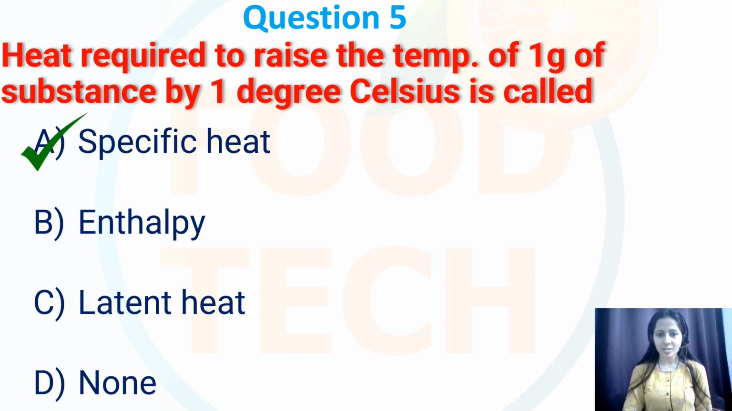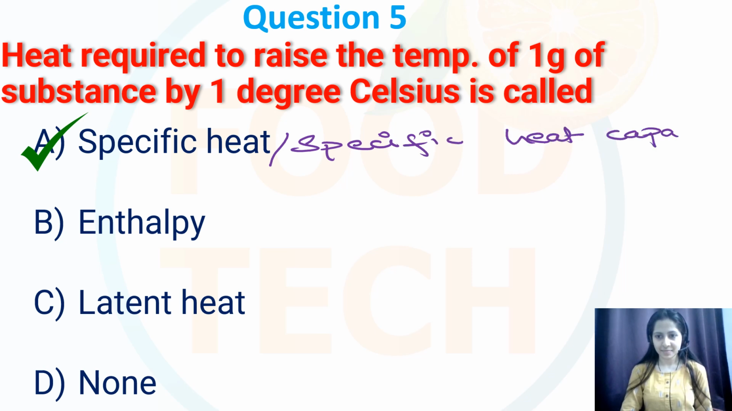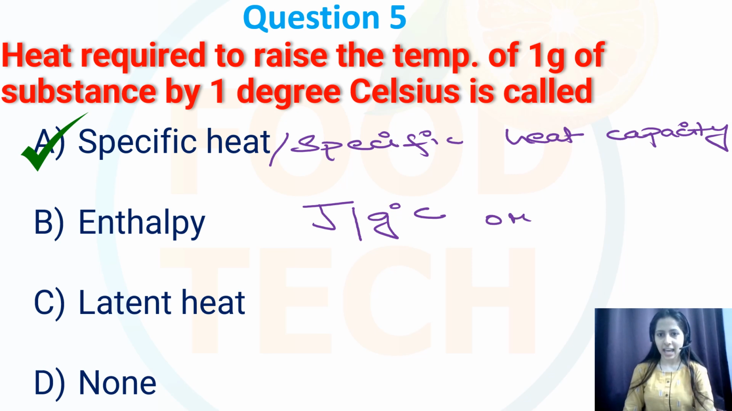Specific heat is also known as specific heat capacity. Actually, it is defined as the amount of energy required to raise the temperature of a unit mass of a substance by 1 degree Celsius, or we can say by 1 Kelvin. It is typically measured in units of joules per gram degree Celsius, or calories per gram degree Celsius.